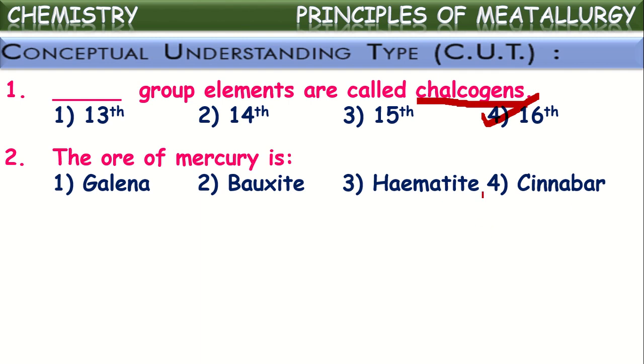That is cinnabar, mercury sulfide, HgS. It is commonly known as cinnabar. It is a major source for mercury extraction, that we say is the ore of mercury, cinnabar. Okay, next one.